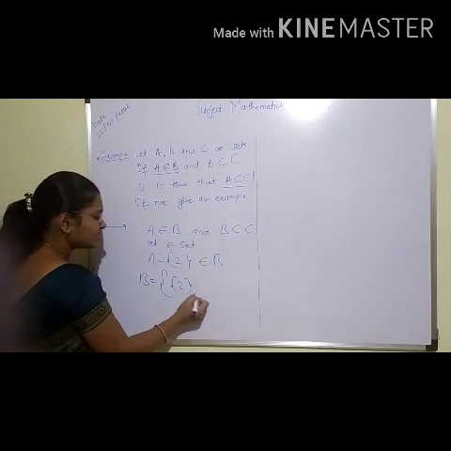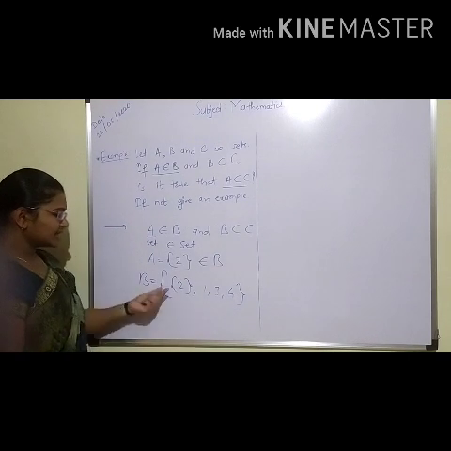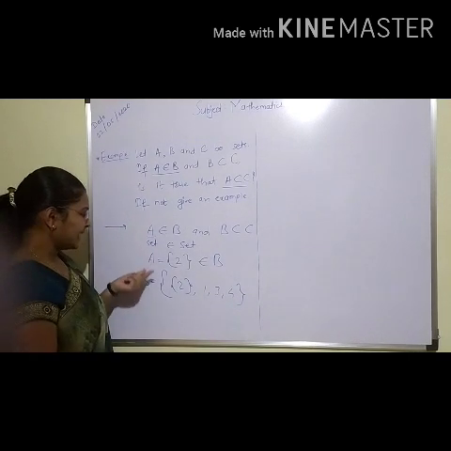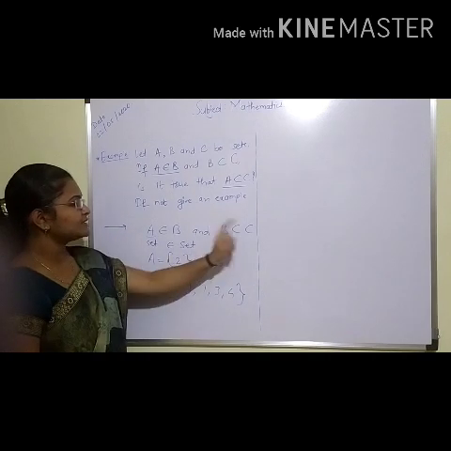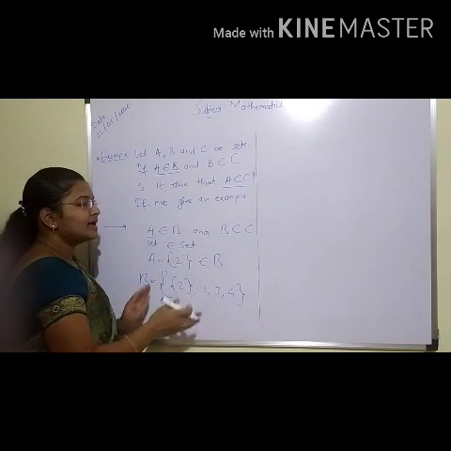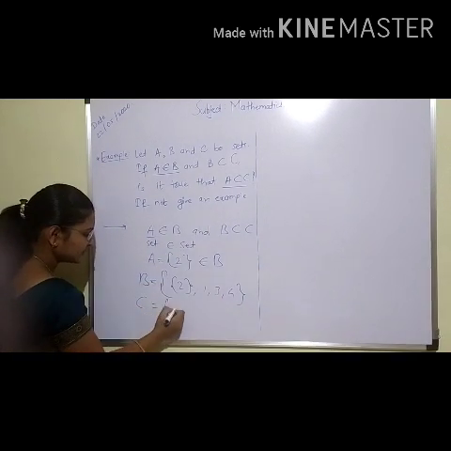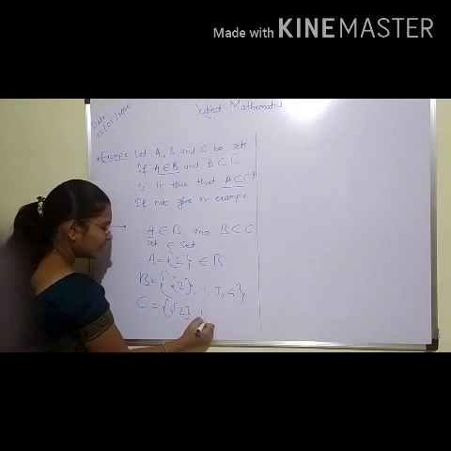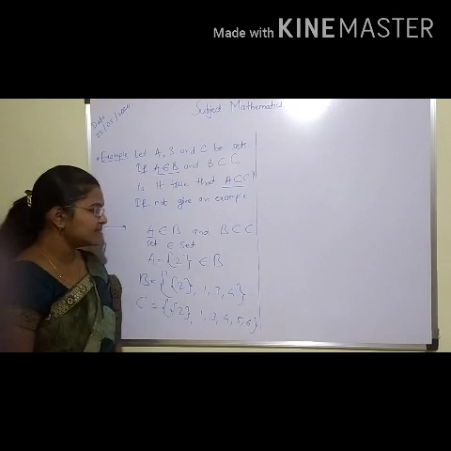We can add other elements 1, 3, 4. So it is clear that set A belongs to set B. And B is a subset of C, which means all these elements with more elements are there in set C. We can write set C now: {2}, 1, 3, 4, 5, 6. Suppose we added 2 extra elements in set C.